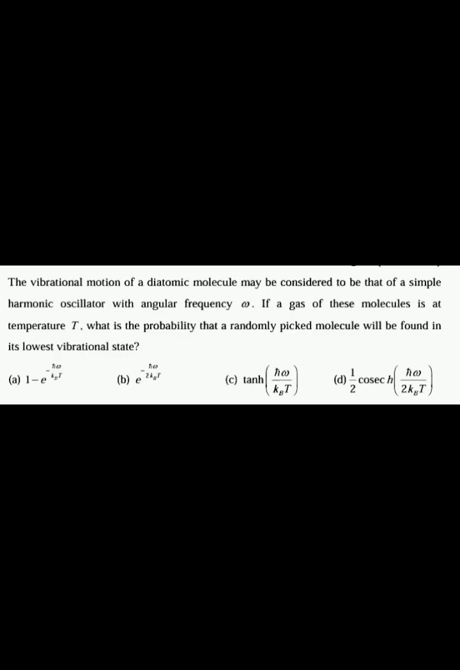The next question is, the vibrational motion of a diatomic molecule may be considered to be that of a simple harmonic oscillator with angular frequency omega. If a gas of these molecules is at temperature T, what is the probability that a randomly picked molecule will be found in the lowest vibrational state? So here the energy eigenvalue is E_n = (n + 1/2) ħω, where n = 0, 1, 2, etc. And Z is equal to summation over n = 0 to infinity e^(−βE_n). And g_n = 1 for a simple harmonic oscillator.